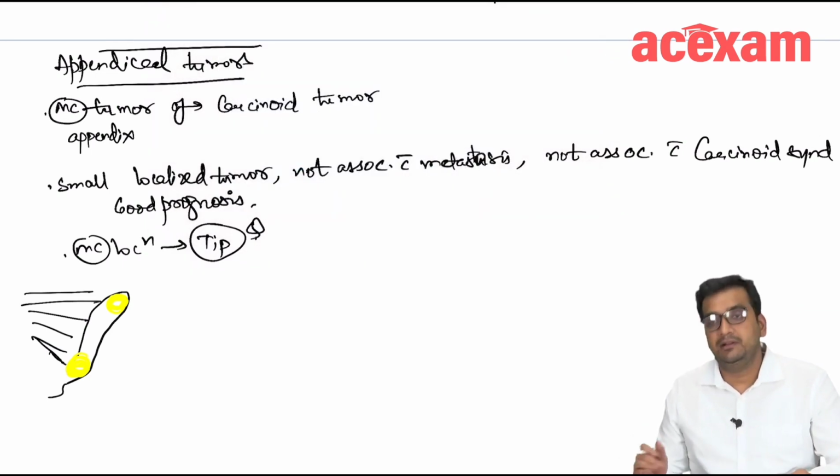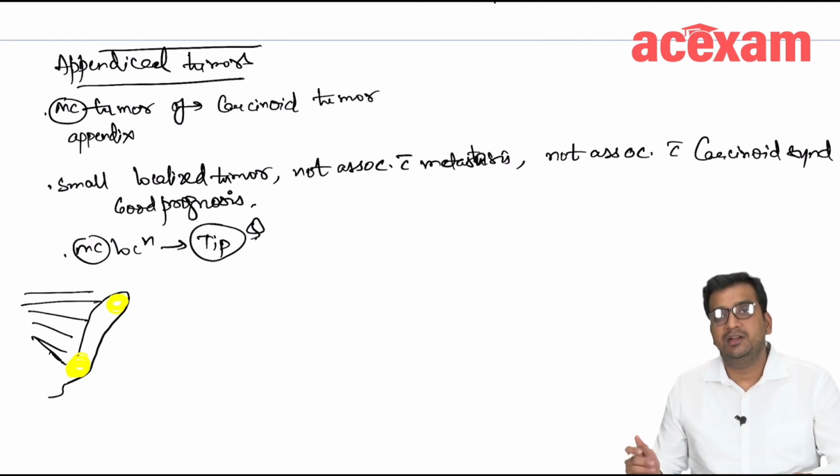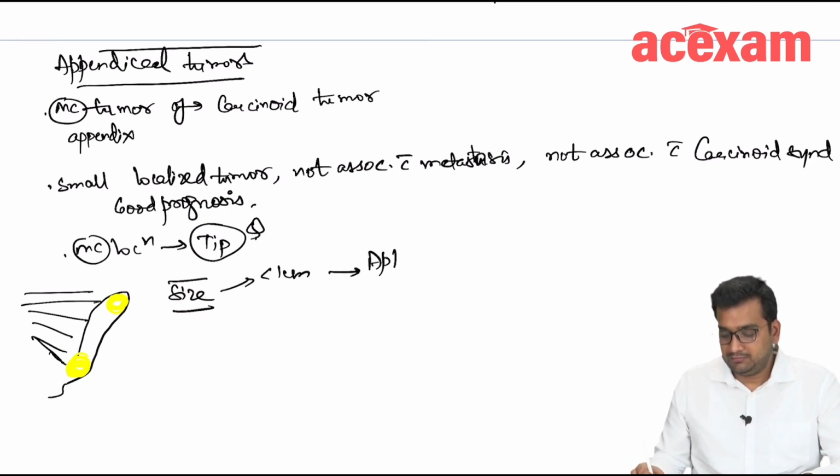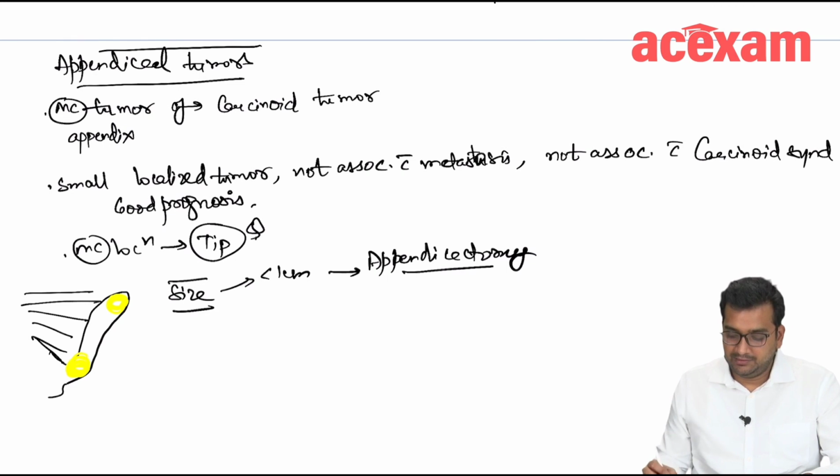The treatment in appendiceal tumor depends on the size of the tumor. If the size is less than 1 centimeter, we will go for appendicectomy. If it is more than 2 centimeter, we'll go for right hemicolectomy.